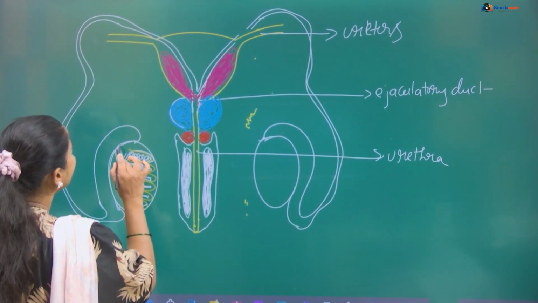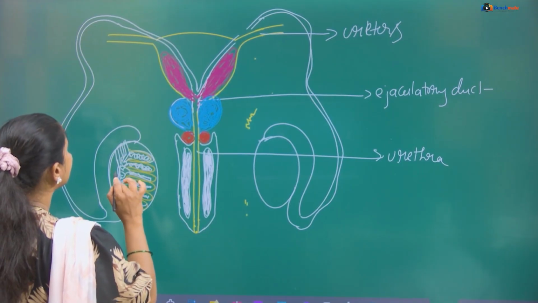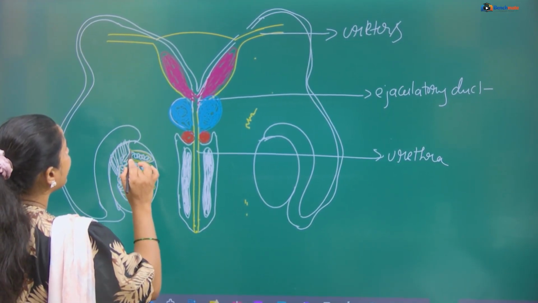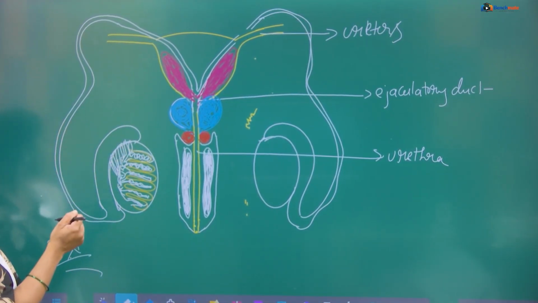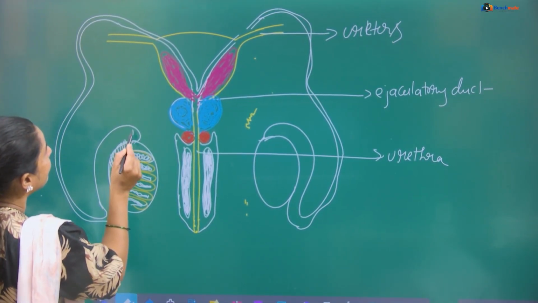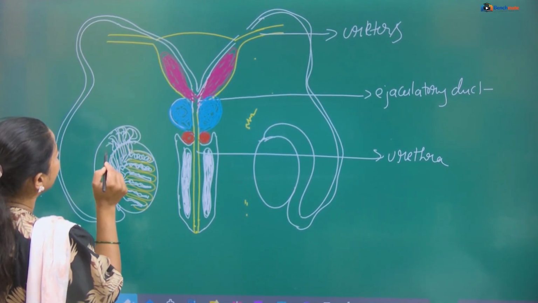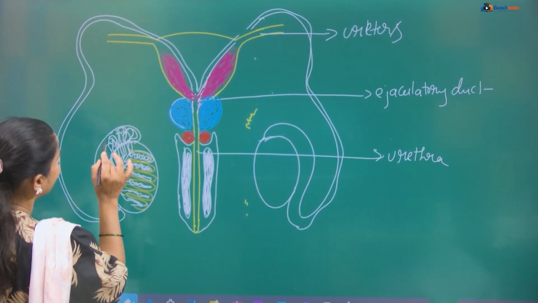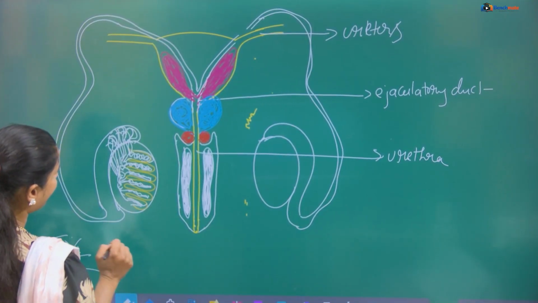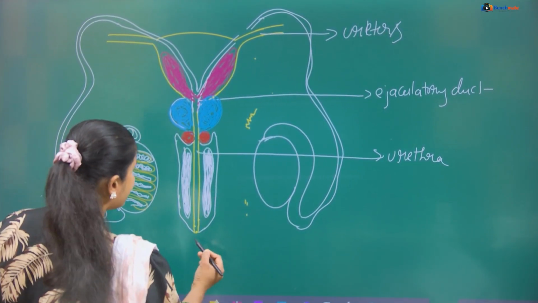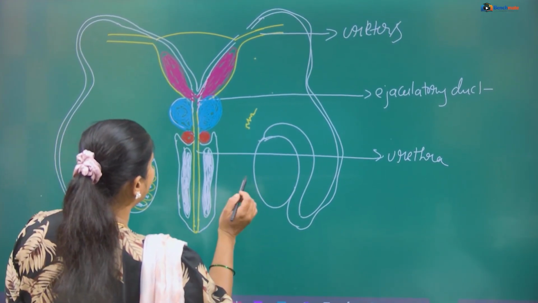Then here these emerging tubes are called the vasa efferentia. Then vasa efferentia opens into the what? The large tube which is called the epididymis. This is how you have to show. Then it will be continuing like this. Fine. So this is how, if you show, that is full marks. So let us see the different structures, how we have to label.